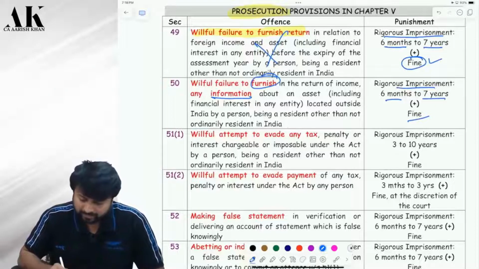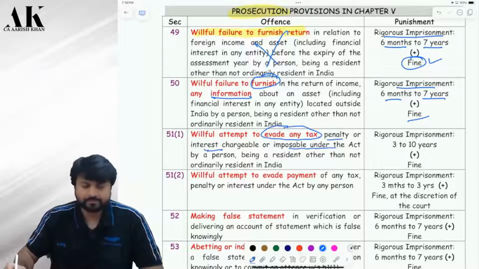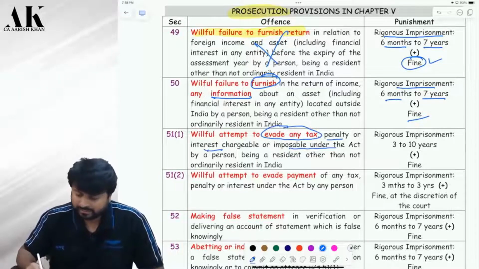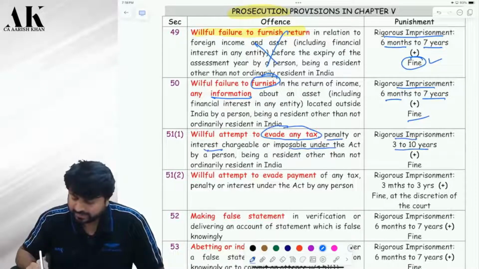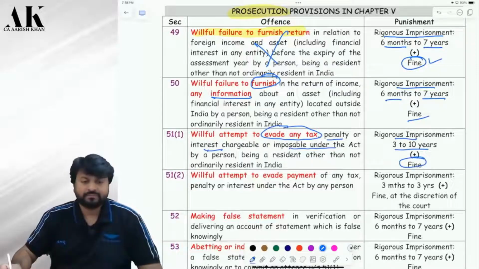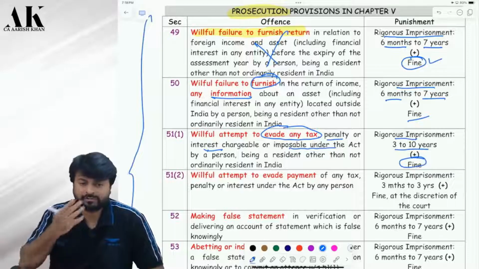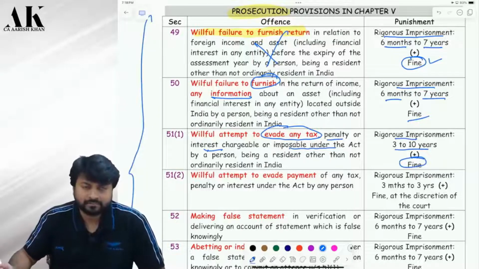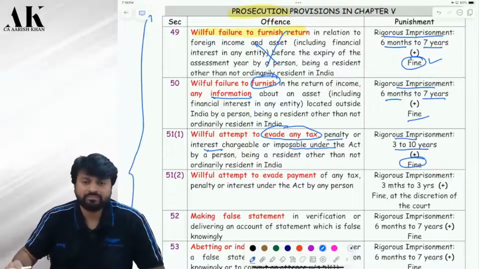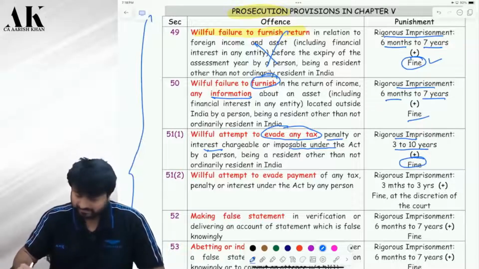Next, willful attempt to evade any tax. If you are evading any tax, penalty, interest chargeable under the act, then again, rigorous imprisonment, 3 years to 10 years, fine. Now, this is the major reason why you would not like to come to the black money law. Okay, this is now treated like a criminal law. Correct or not? Correct, sir.